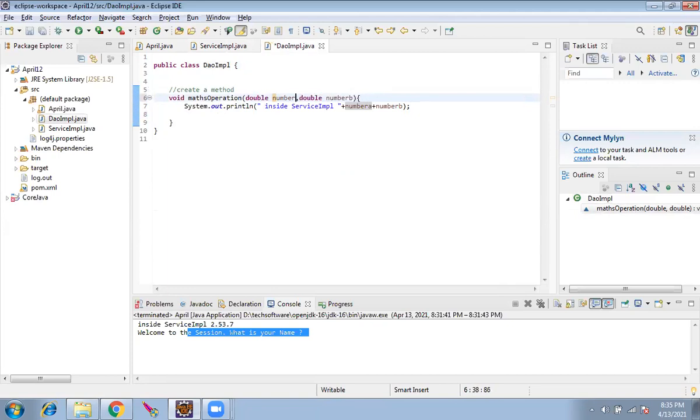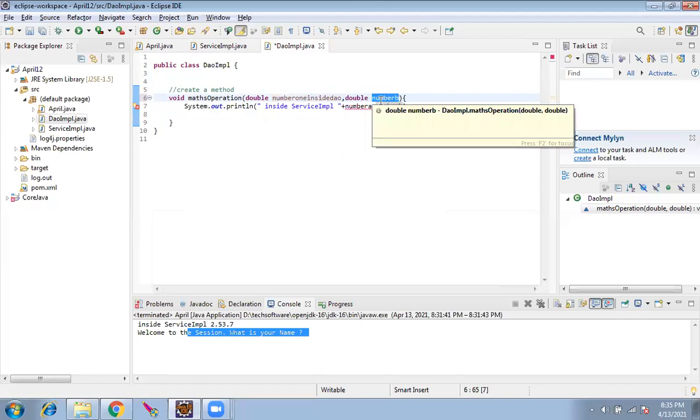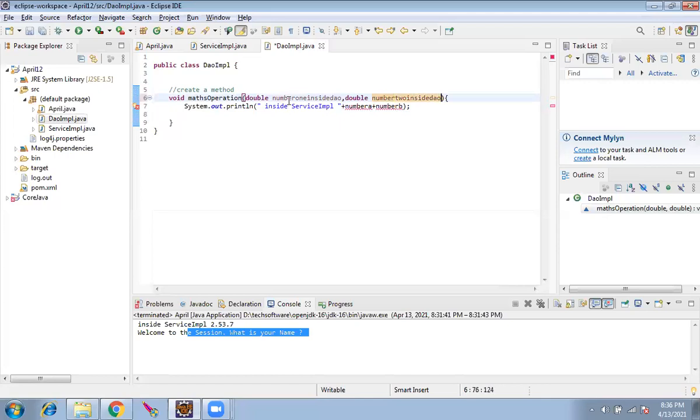Number one inside DAO. Because when we use the same variable in all the files, you will get carried away with a different interpretation. Number two inside DAO. Whatever variable is inside a class is within that class only. It cannot go outside.